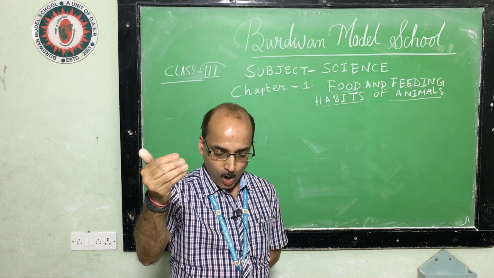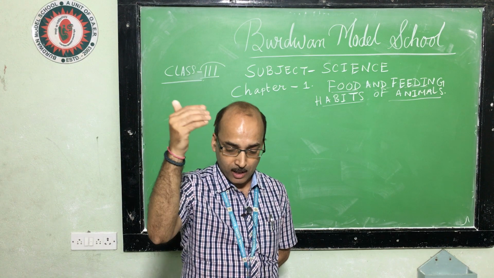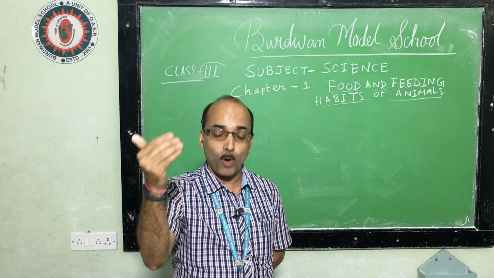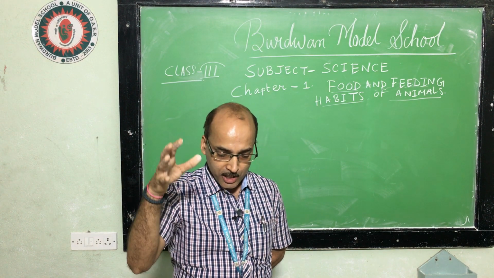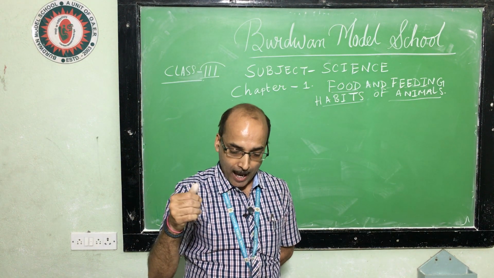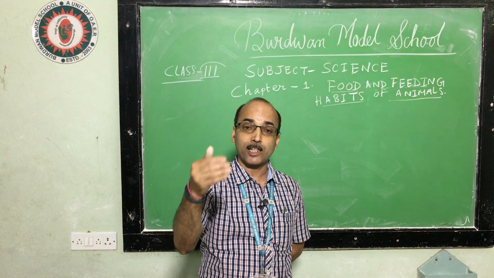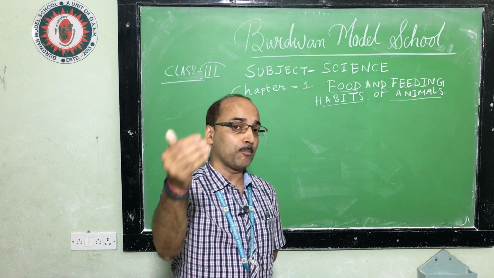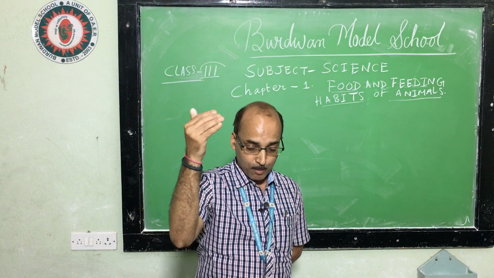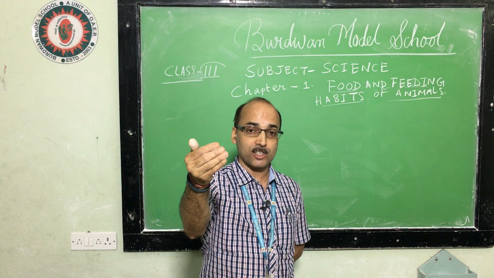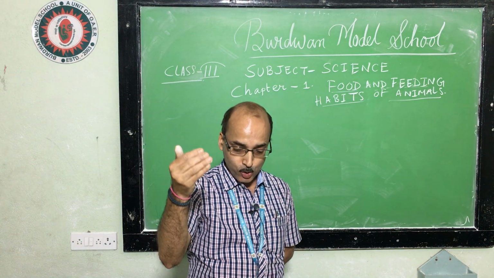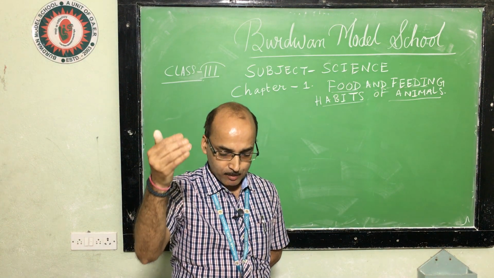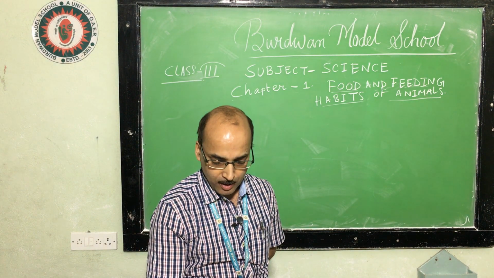They have front teeth that are very sharp, curved and pointed to tear the flesh, and their back teeth are flat and broad. Why? These carnivorous animals have flat and broad back teeth because they chew the bones with these back teeth. These teeth help them to chew. You can see the picture.